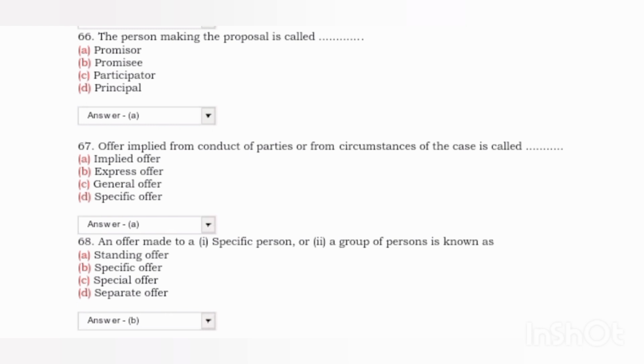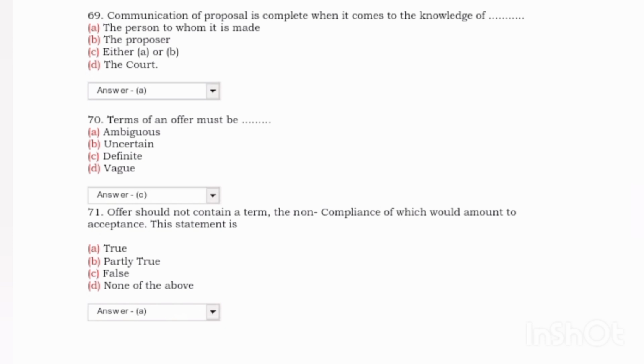Next, an offer made to a specific person or a group of persons is known as a specific offer. Next, communication of the proposal is complete when it comes to the knowledge of? Answer was A, the person to whom it is made. Next, terms of offer must be? Answer was C, definite.